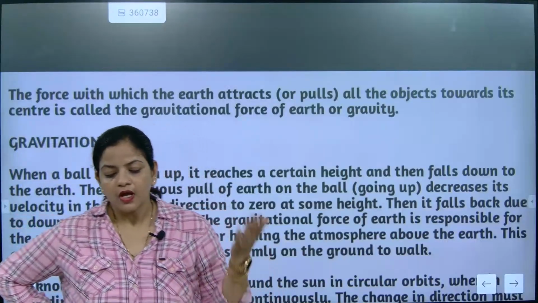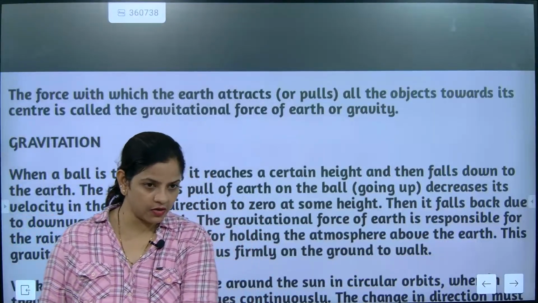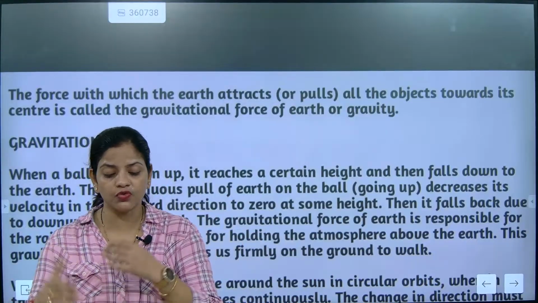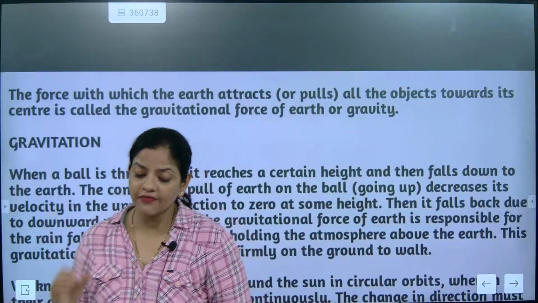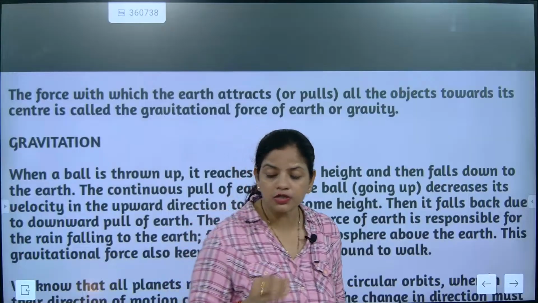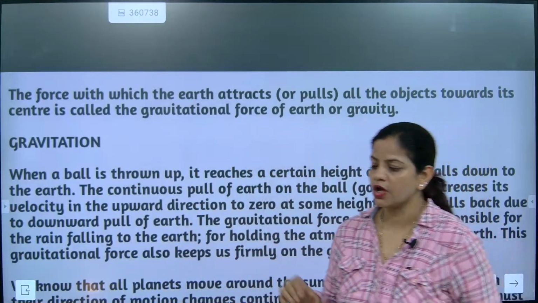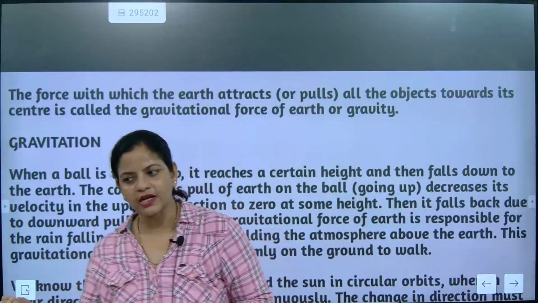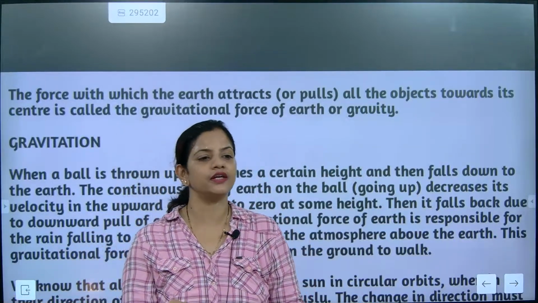Now look at it. We need to understand this thing. The force with which the earth attracts all objects towards its center is called the gravitational force of earth, or gravity. Understood now? Force of earth or gravity means that an object goes towards the earth's center.